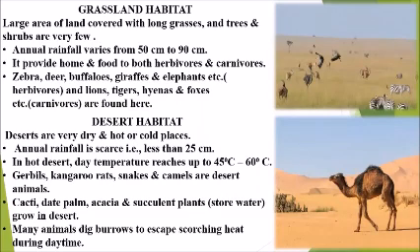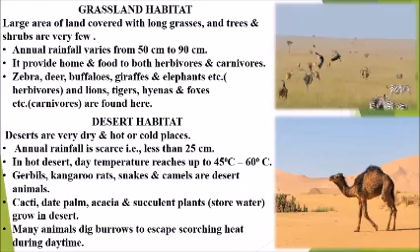The next is grassland habitat. The large area of land covered with long grasses, and trees and shrubs are very few. Annual rainfall varies from 50 centimeter to 90 centimeter. It provides home and food to both herbivores and carnivores. Zebra, deer, buffaloes, giraffes and elephants, etc. are found in this habitat. These are herbivores. Lions, tigers, hyenas, foxes, etc. These are carnivores. They are also found in this habitat.